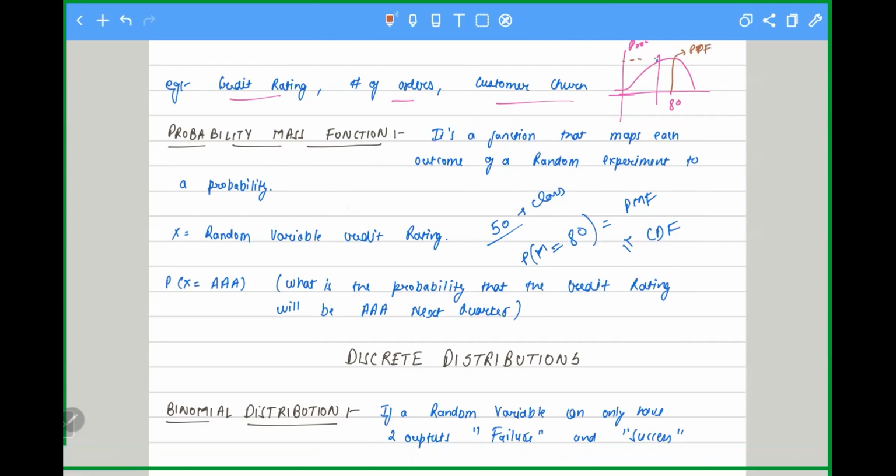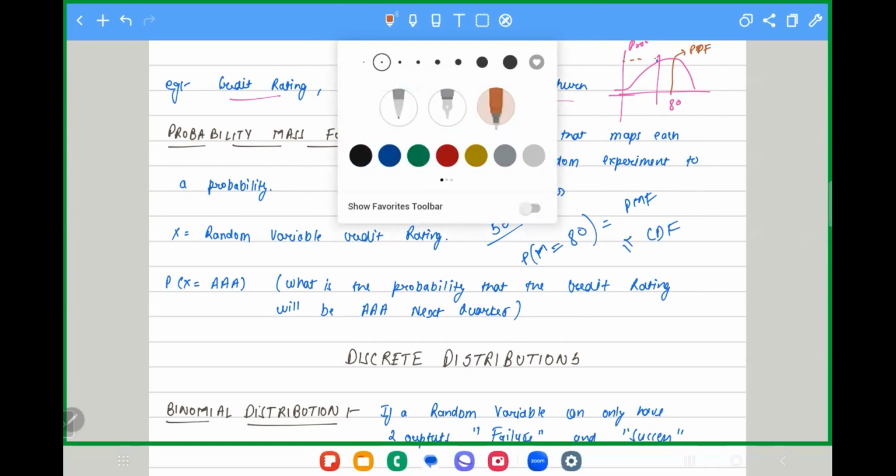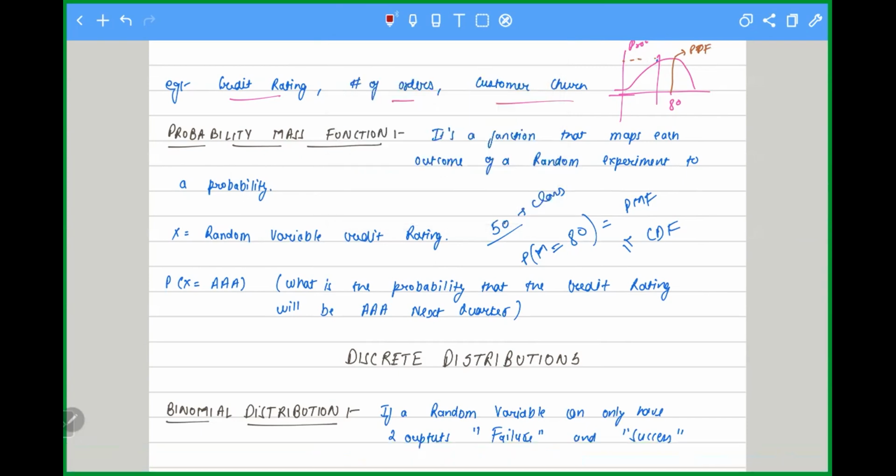Now, what if I say less than or equal to 80, what will it be? It will be everyone who has got less than 80. That's why the name is cumulative distribution function. What is cumulative? The sum of all. So everyone who has got marks till 80 will be the cumulative distribution function. Is it clear now to everyone? Yeah, it's clear now.